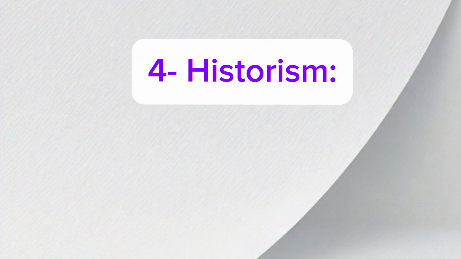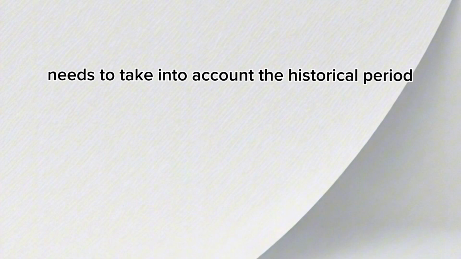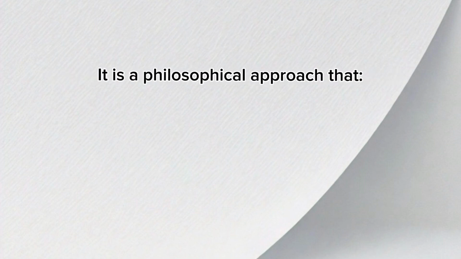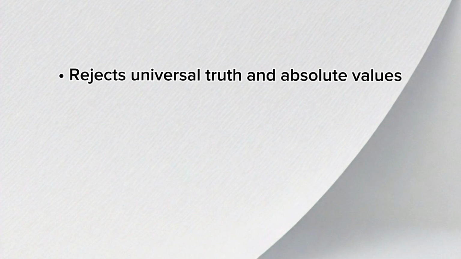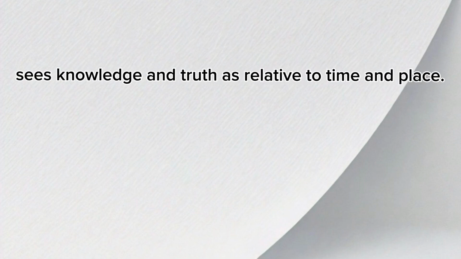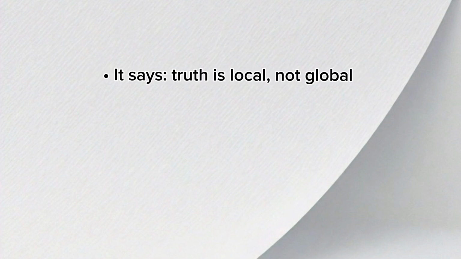4. Historism. Introduced by German philosopher Carl Wilhelm in the early 19th century, it is a perspective that argues that all writing and styles need to take into account the historical period, geographical place, and local culture related to the subject matter. It is a philosophical approach that emphasizes the importance of history and context in understanding phenomena, rejects universal truth and absolute values, sees knowledge and truth as relative to time and place, and focuses on the particular and unique aspects of historical events. It says, truth is local, not global.